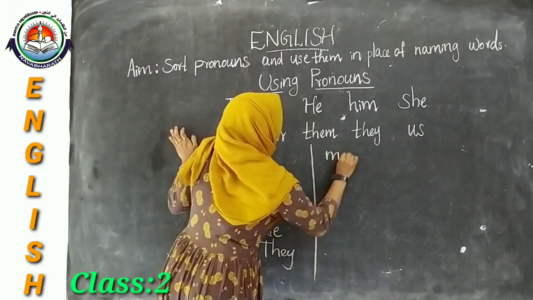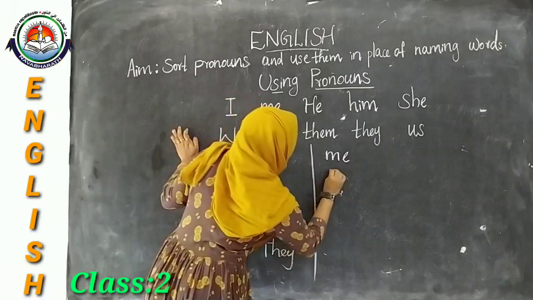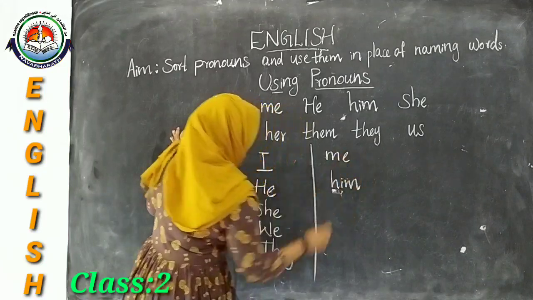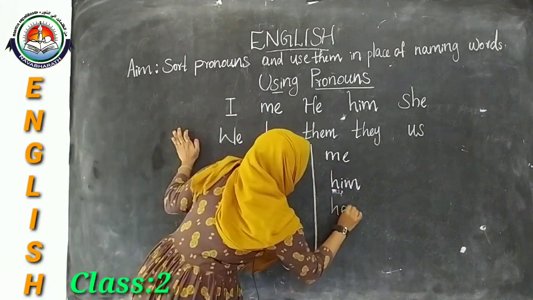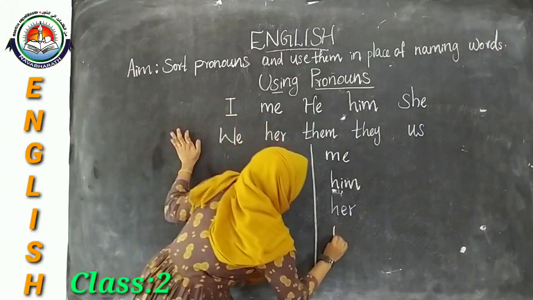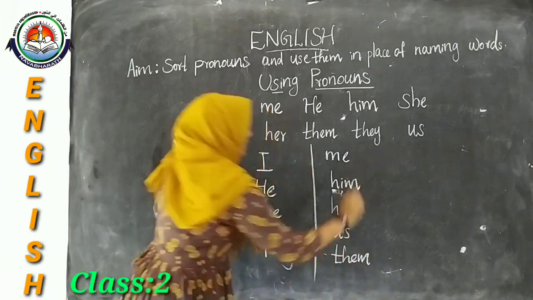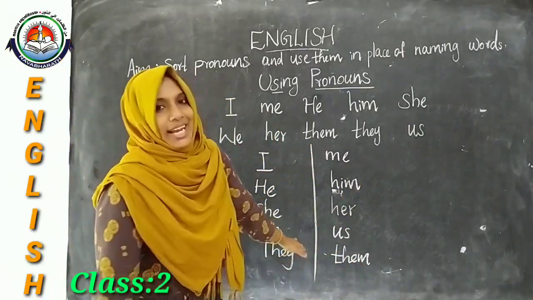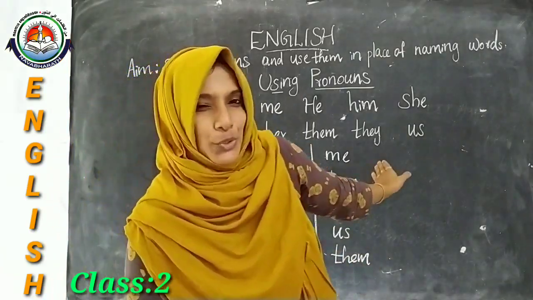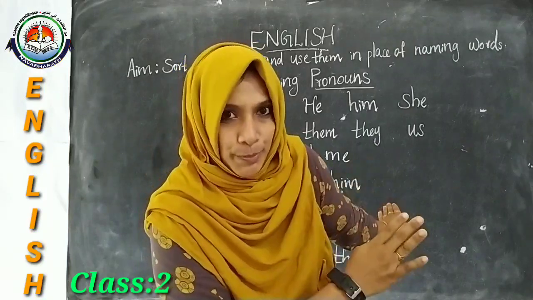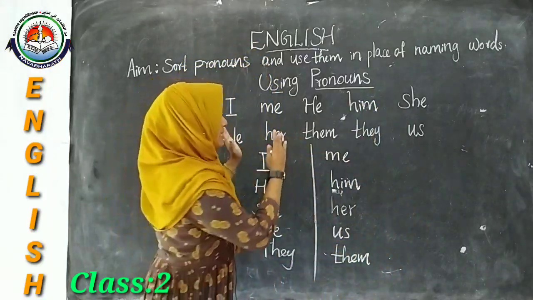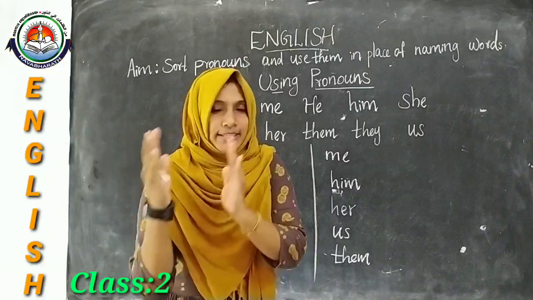And me, him, her, us and them. These are in another group. So now ma'am will show you the correct way of grouping. How can we divide these words in a correct way?